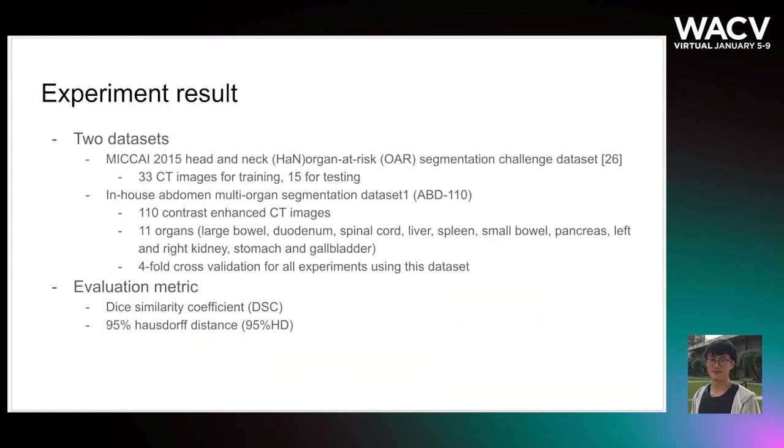And we do experiments on two datasets. One is MICCAI 2015 and NEC. The second is an in-house abdomen multi-organ segmentation dataset, which contains 110 contrast-enhanced CT images with 11 organs. We use the Dice similarity coefficient and 95 Hausdorff distance for evaluating the performance of our model.